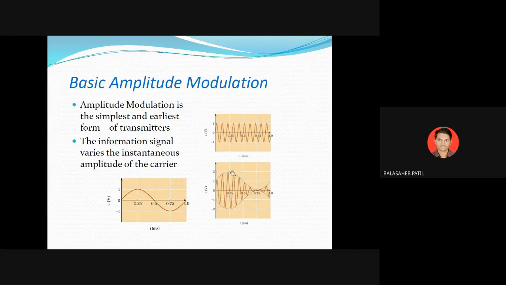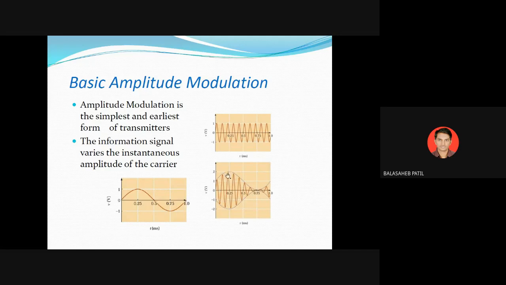At 0.25 you get the maximum value of the amplitude modulated signal, because the value of the instantaneous signal is maximum here. At 0.5 it is 0, at 0.75 it is maximum on the negative side, and at 1 it is 0.